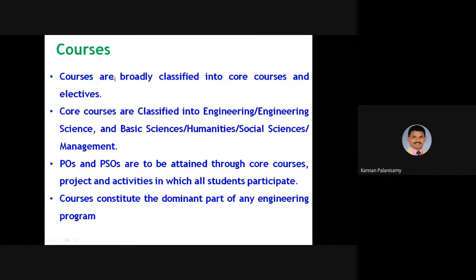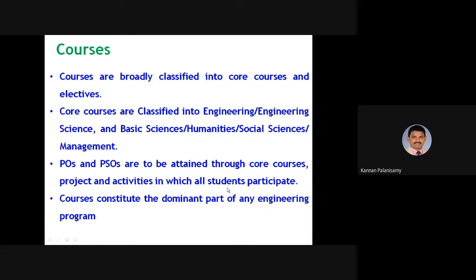Next one, courses. Courses are broadly classified into core courses and electives. Core courses are classified into engineering science and basic science, humanities, social science, management. These are all the different types of courses offered to the students. And POs and PSOs are to be attained through core courses, projects and activities in which all students participate, right?